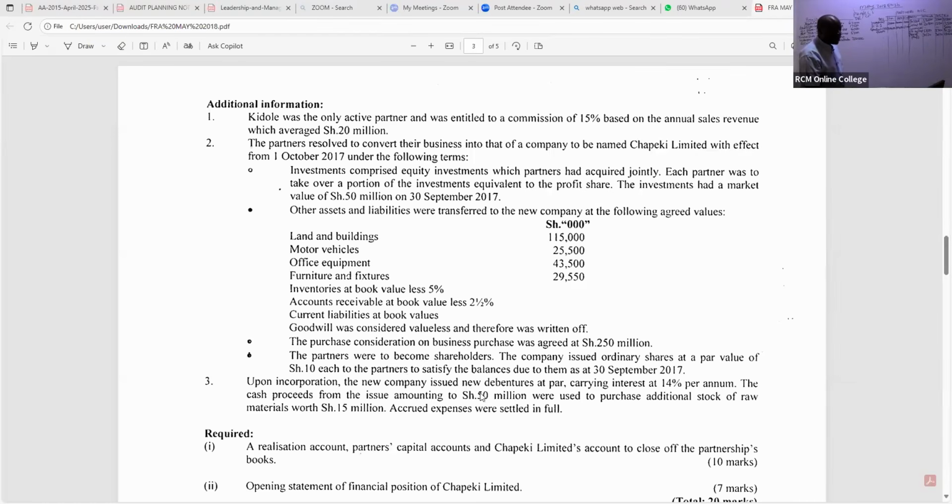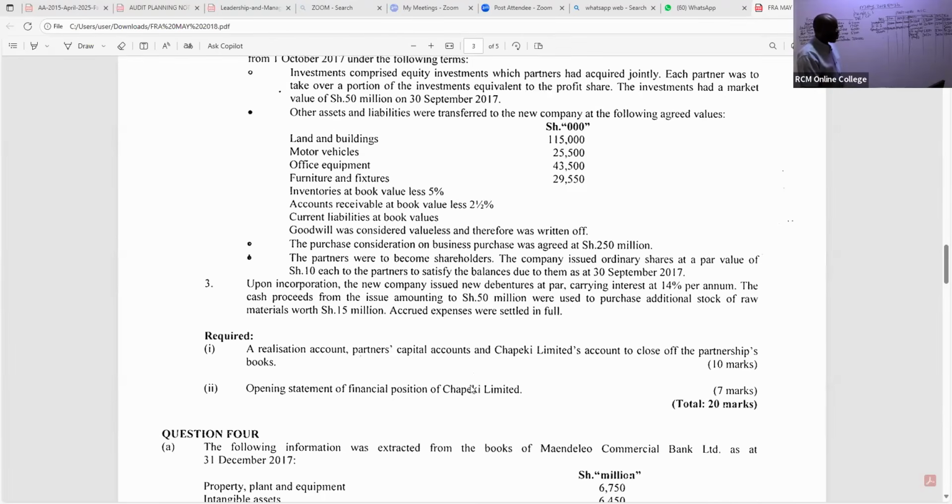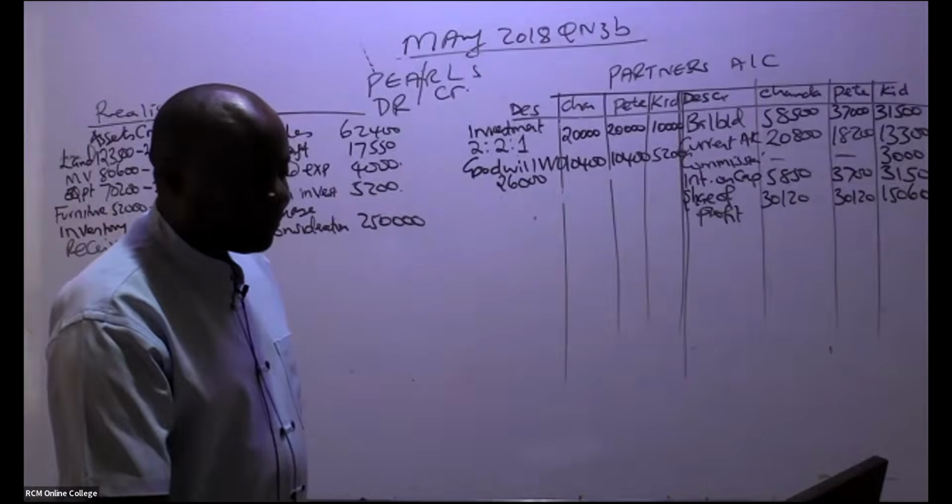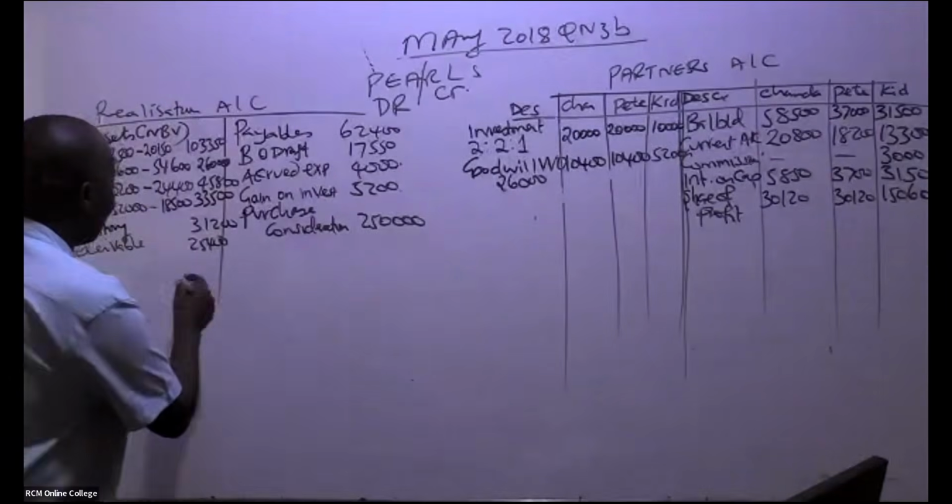So we continue reading. We are told here, upon incorporation, the new company issued new debentures. This is coming in part 2. Remember, they want us to give them the realization account, partners' capital account, and Chapeki Limited's account to close off the partnership account. Ladies and gentlemen, is there anything that we have left here? I don't think so. So please go ahead and balance this account.